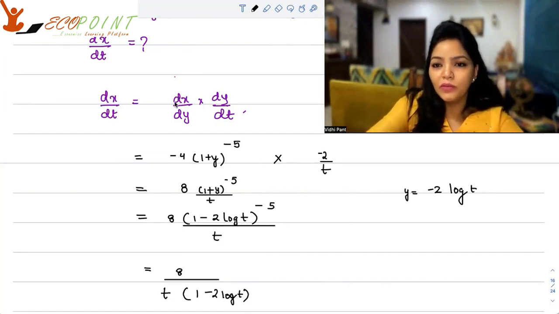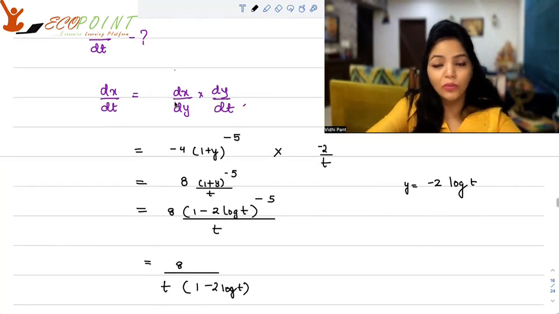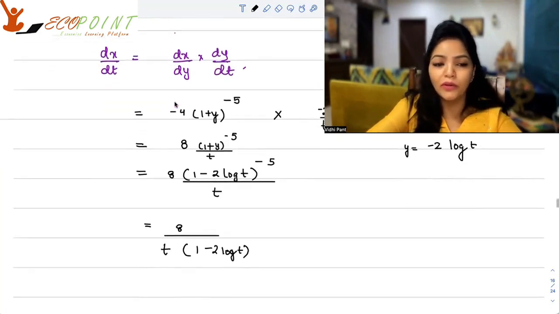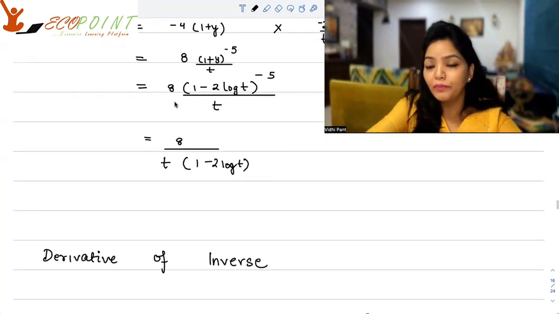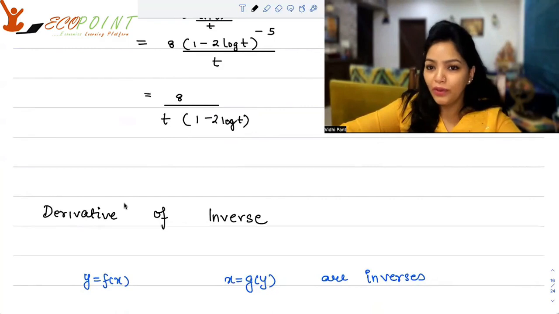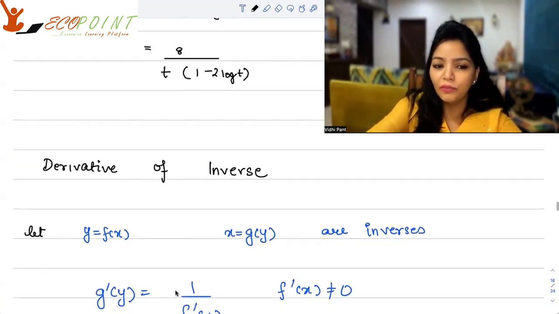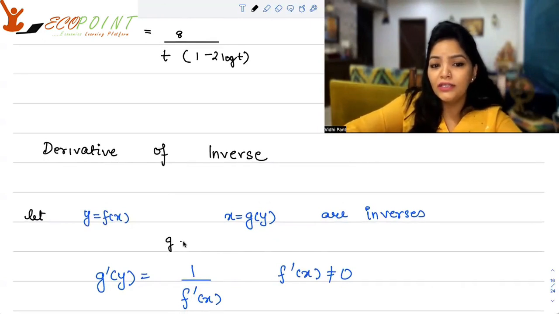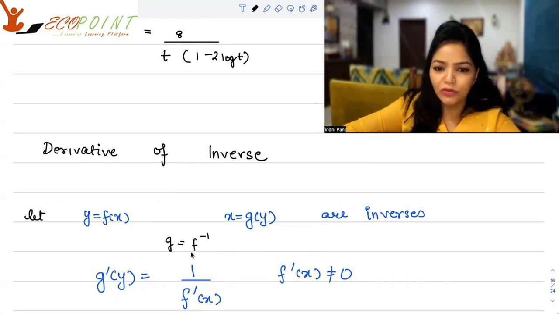Now, in terms of derivatives, there's another concept that I would like to discuss with you, which is a question that you could be asked, and that is derivative of inverse. So kindly remember how to find the derivative of inverse. y is equal to f(x) and say x is equal to g(y), and they're inverses of each other. That essentially would mean that g is nothing but f inverse. Okay, we've spoken about inverse functions, so you should know about it.